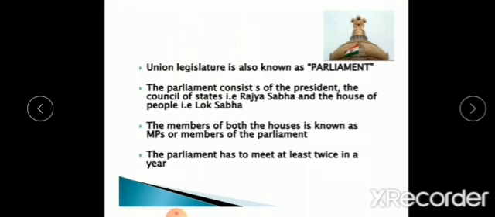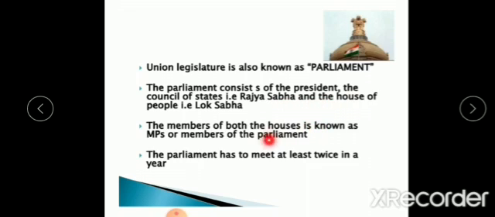So in the parliament we have the president, the council of states, that is Rajya Sabha, and the Lok Sabha, that is the house of people. Here also you can expect the question, what are the 3 constituents of the parliament? It means the president, Rajya Sabha and Lok Sabha.